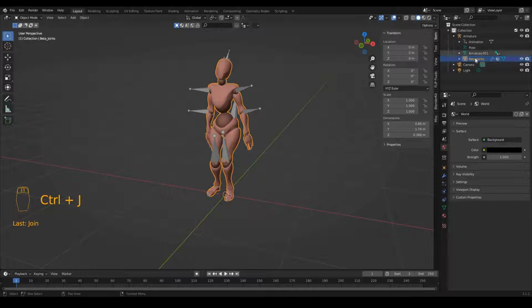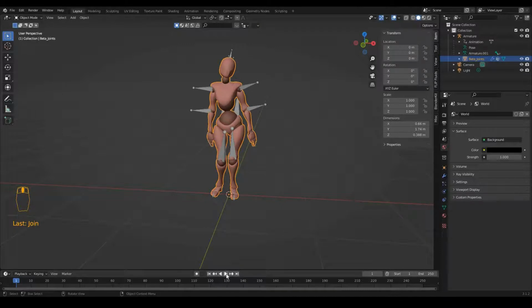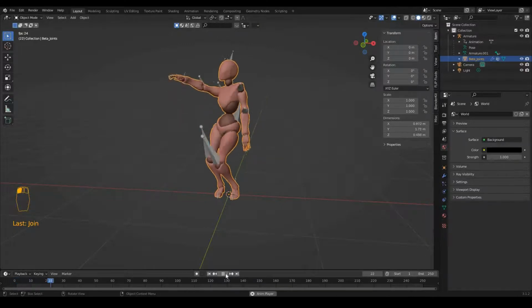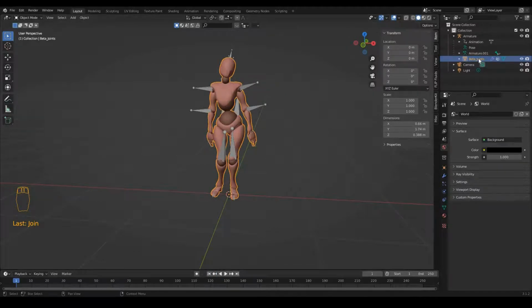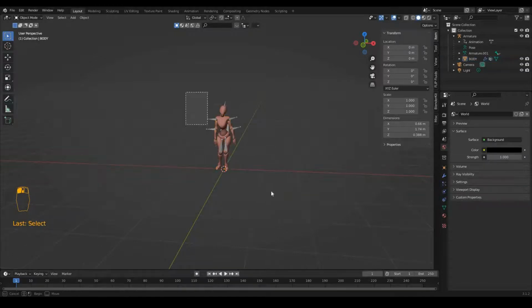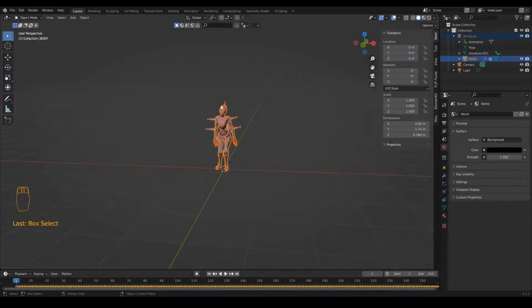And now you can see we only have one part, and we can check if it's still working properly. Yes, it's working properly. Let me rename this as body, and I'm going to select all the animated character, and I want to scale it up 10 times bigger than its original size.